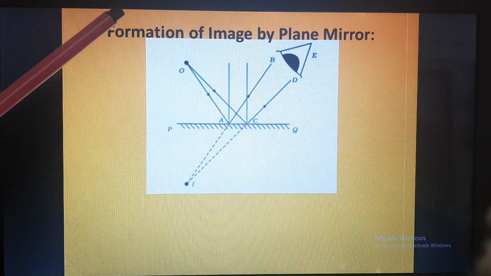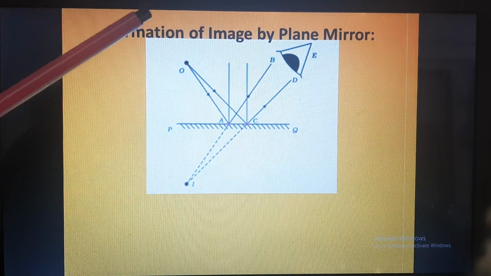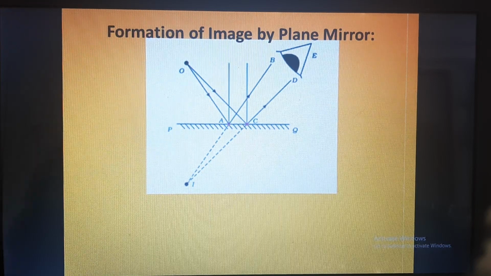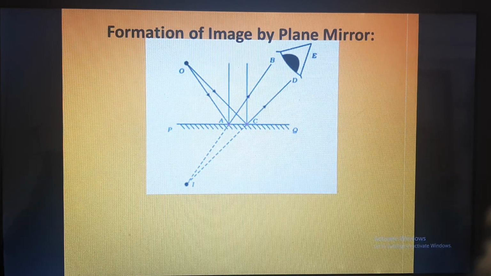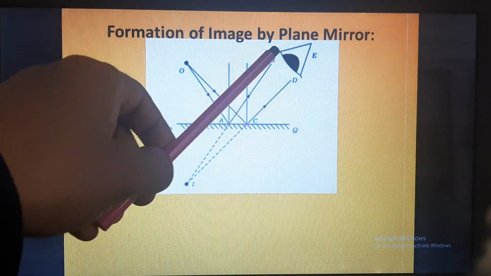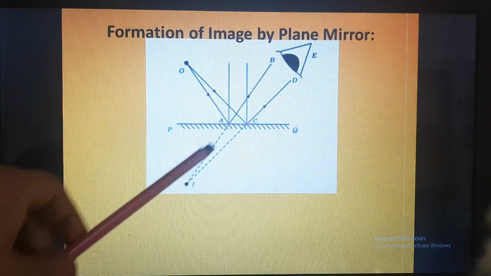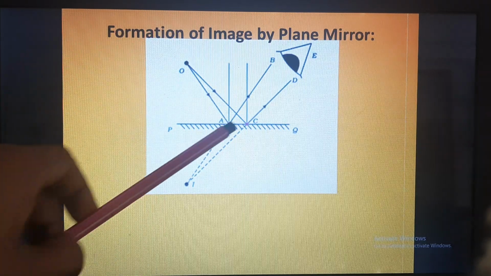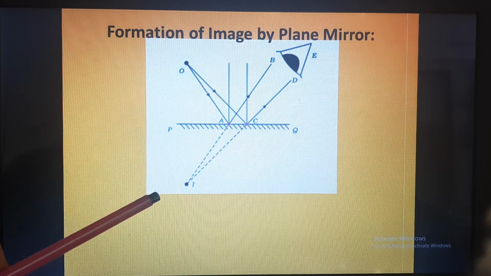This is a point to remember: image is formed only when two reflected rays meet at a point. Here the reflected rays are not actually meeting, they only appear to meet because at this point there is no ray. Therefore this image will be called virtual image.